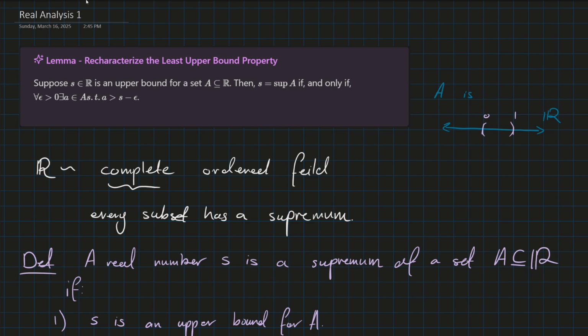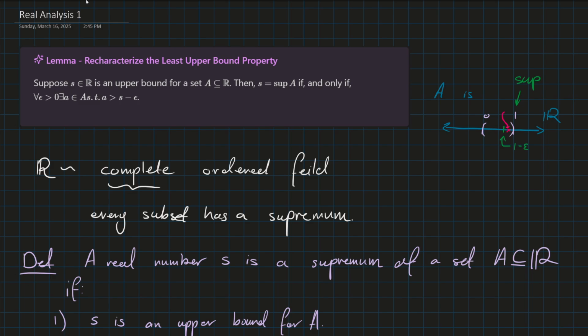Then we say that 1 is the supremum because if we think of any amount lower, this would be maybe 1 minus epsilon right there, and that distance there being epsilon. If we choose any value for epsilon, there will always be some number in there. So there will always be some a in there.